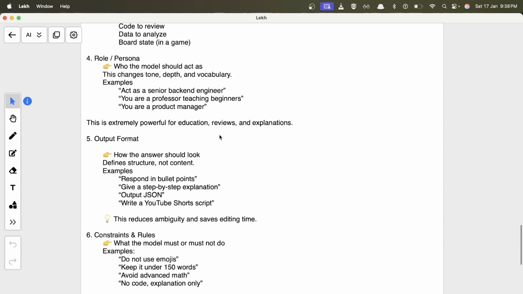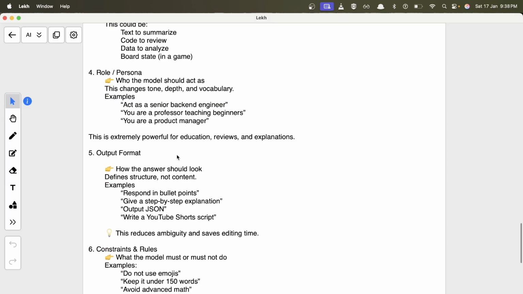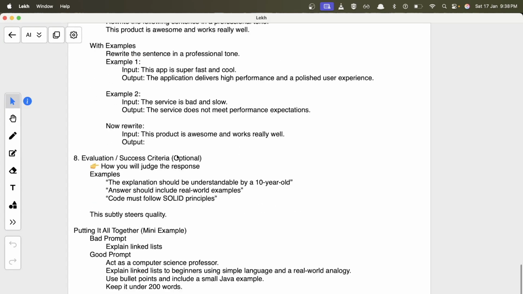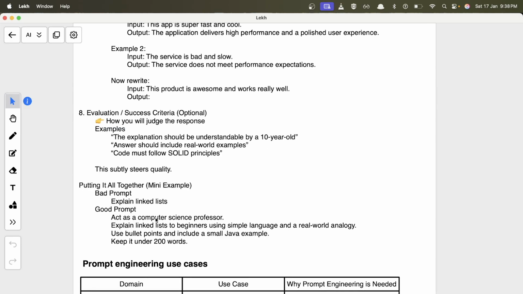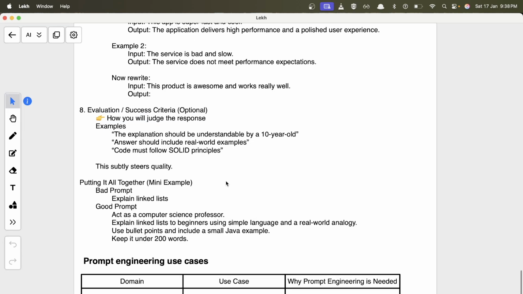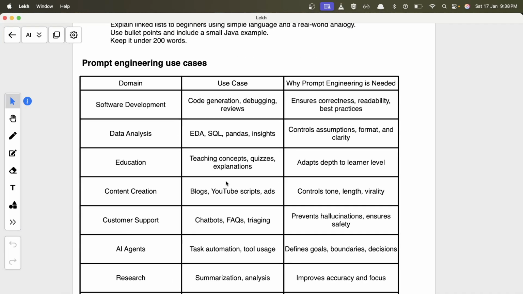For example, writing prompts like a simple paragraph or something like that doesn't give you much. But if you include all these in different scenarios, for example, a bad prompt will be "explain linked list", but a good prompt will be like, "As a computer science professor, explain linked list to beginners using simple language and a real world analogy, use bullet points, include a small Java example, and keep it under 200 words." So this is what a good prompt looks like. The more context you provide, the more clear and concise your prompt is, the better answer you will get from the LLM models.